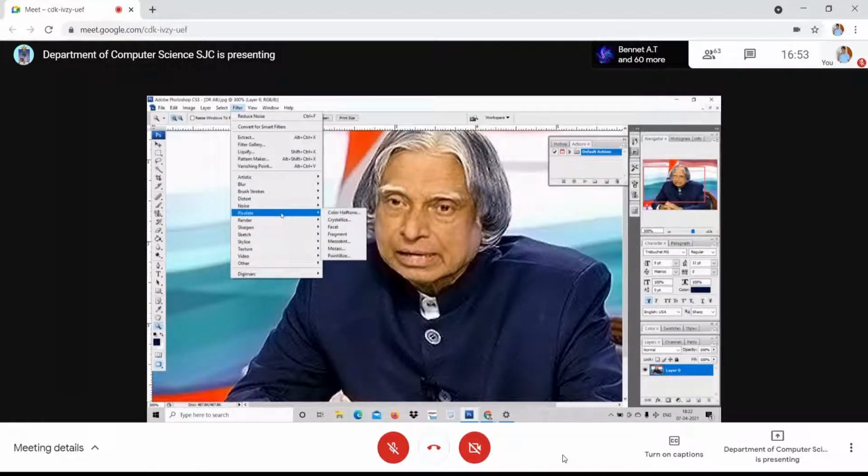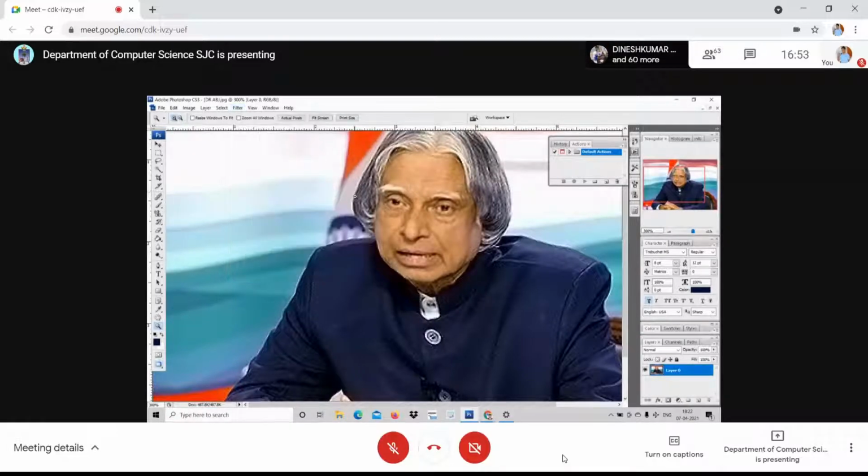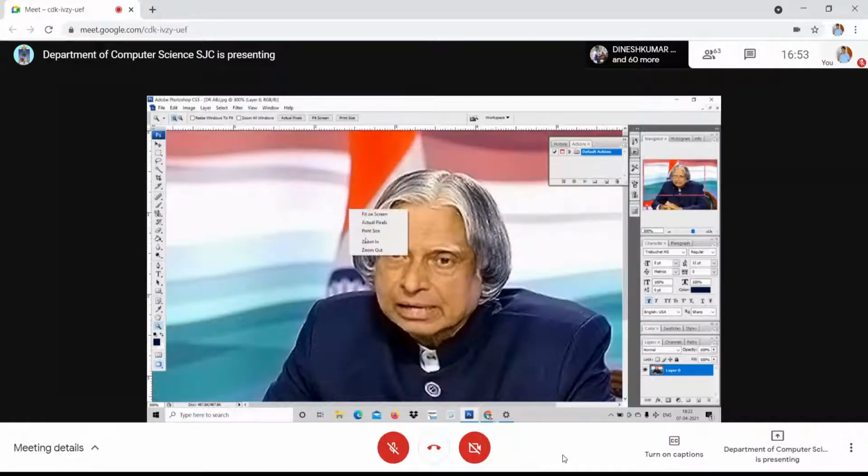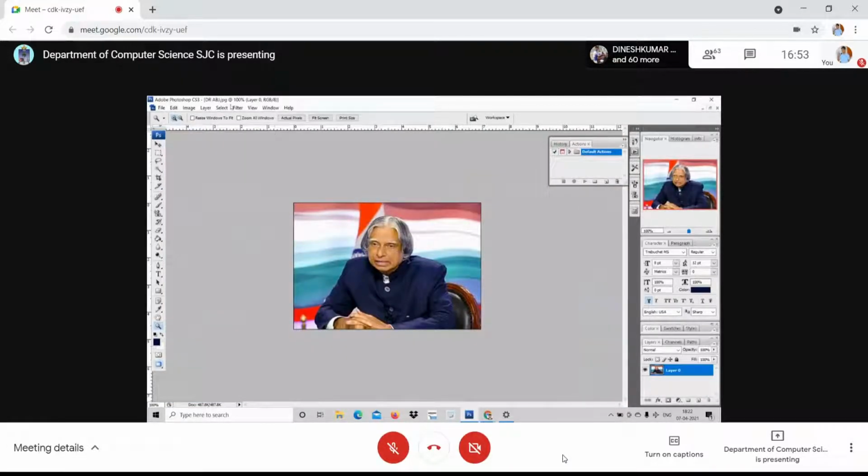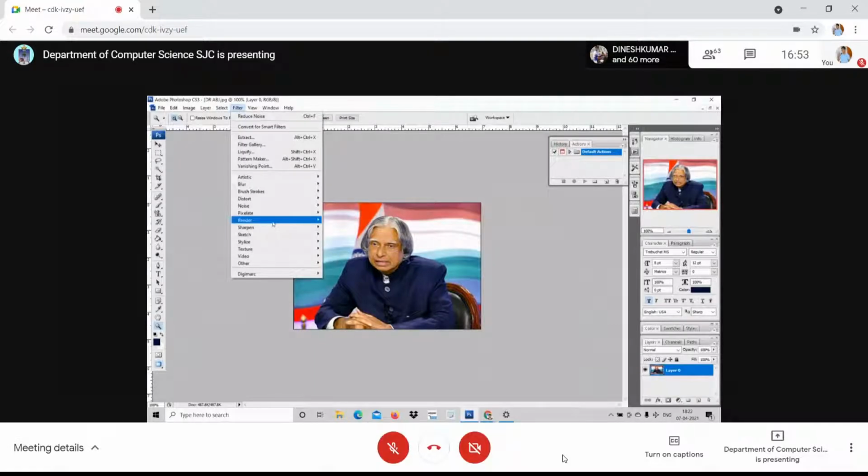To go further, I've got pixelate. The next one is pixelate, color halftone. I just click over here. One minute, I'll quickly go through and finish it on time. You can adjust and see. Filters, pixelate.